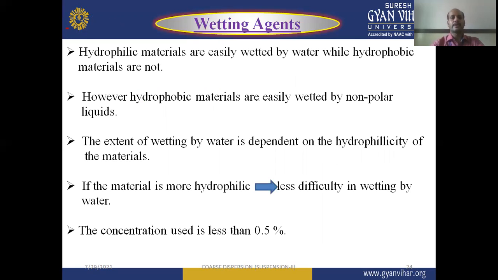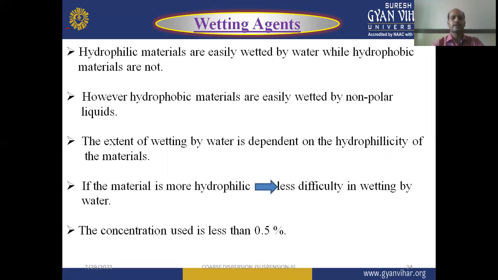When we go through the wetting agents, these are very helpful to solubilize the solid particles in the dispersion medium. Generally, they are surface active agents or amphiphilic in nature. Hydrophilic materials are easily wetted by water, while hydrophobic materials are not. So we have to use the wetting agent especially for the hydrophobic materials, which are not easily wetted by water.